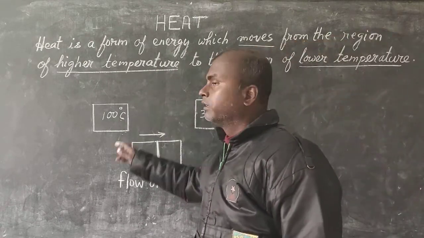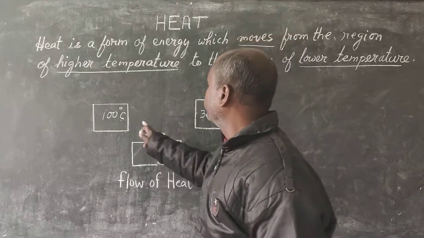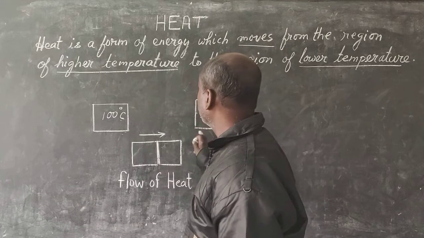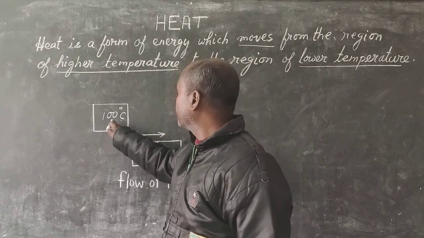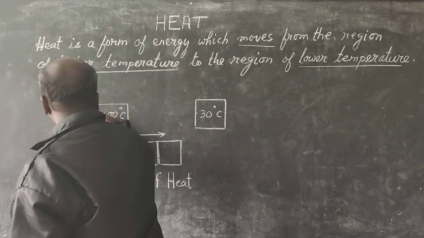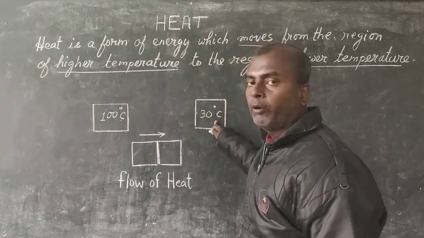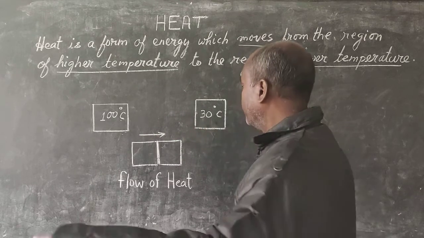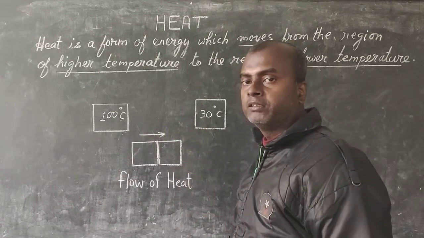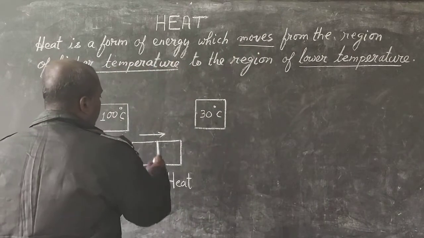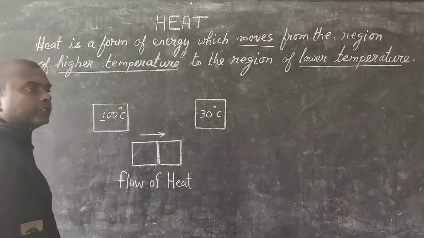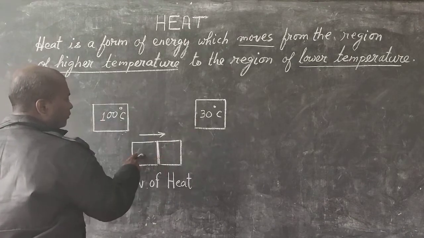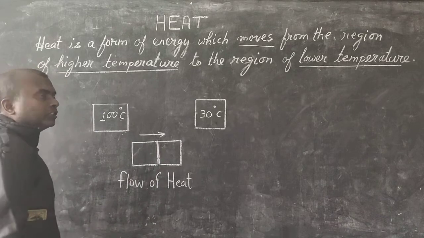Now to illustrate this I have drawn two blocks of metal. Say there are two blocks of metal. One metal is quite hot. It is at 100 degrees Celsius. This metal is at 100 degrees Celsius, and this metal block is at comparatively lower temperature, 30 degrees Celsius. Now what will happen if we touch them, make contact? As soon as you touch them, there will be a flow of heat, movement of heat. From which to which region? From this region to that region. From this 100 degrees Celsius to 30 degrees Celsius.